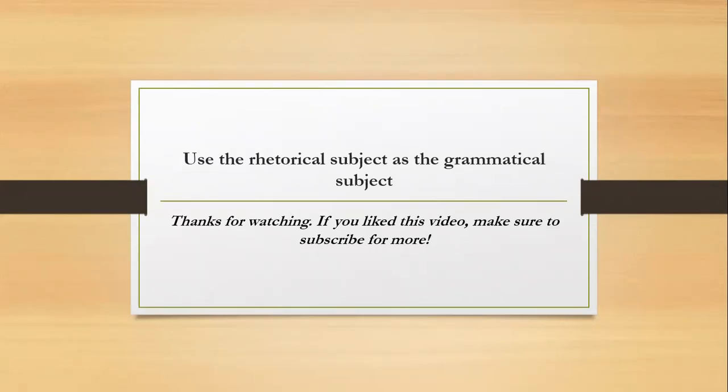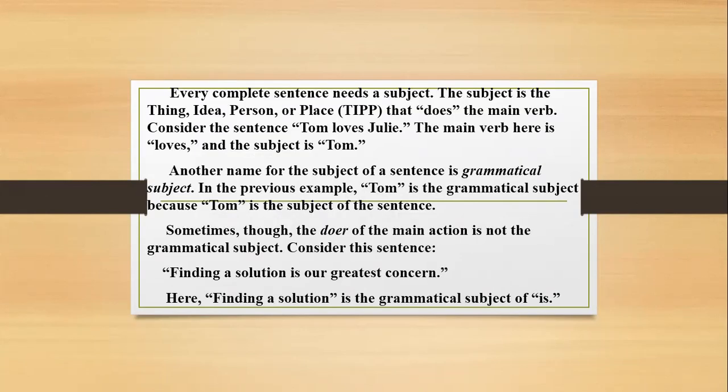Use the rhetorical subject as the grammatical subject. Every complete sentence needs a subject. The subject is the thing, idea, person, or place, TIPP, that does the main verb. Consider the sentence Tom loves Julie. The main verb here is loves, and the subject is Tom. Another name for the subject of a sentence is grammatical subject. In the previous example, Tom is the grammatical subject because Tom is the subject of the sentence.